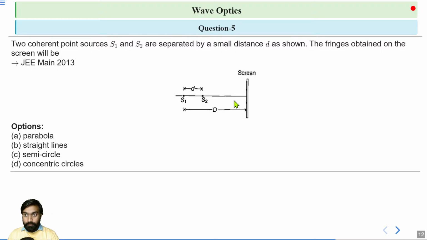The fringes obtained on the screen will be what? The distance from S1 to the screen is capital D. This question was asked in JEE Main 2013. The options are: option A, parabola; option B, straight lines; option C, semicircle; and option D, concentric circles.